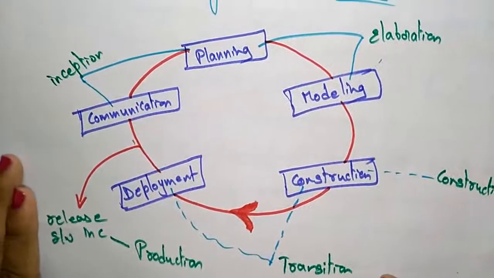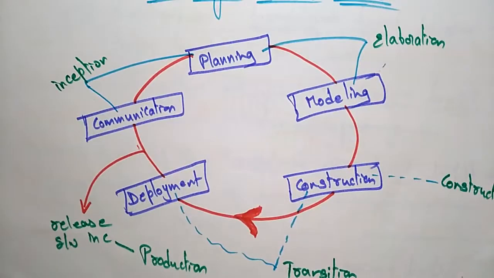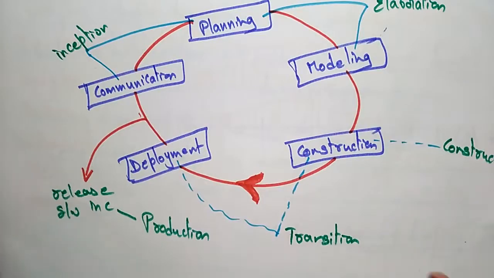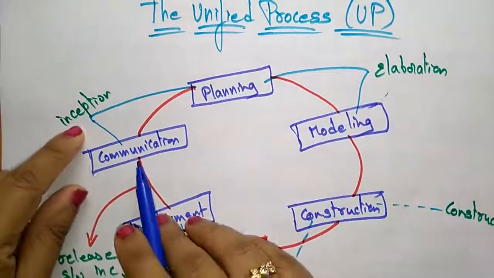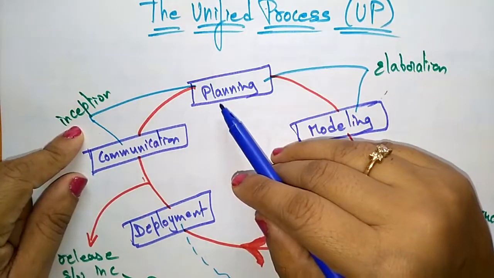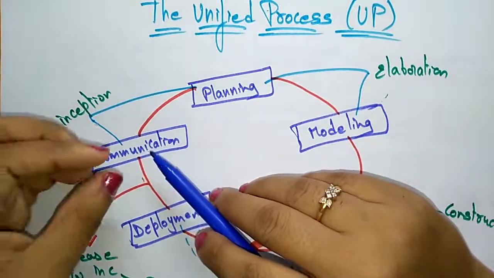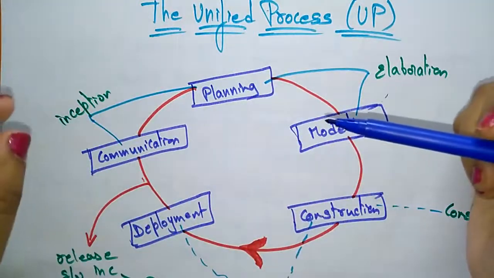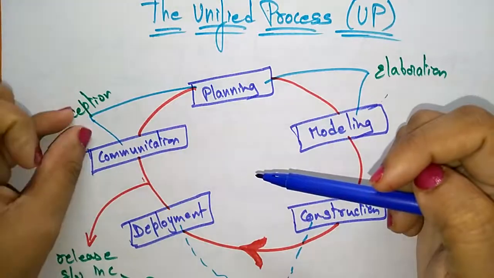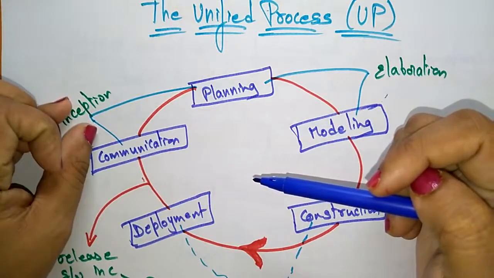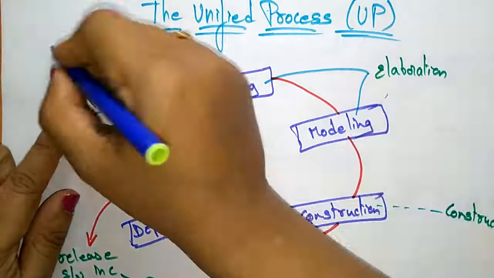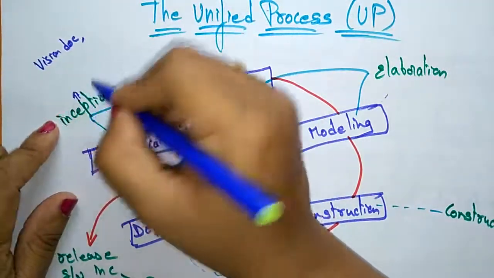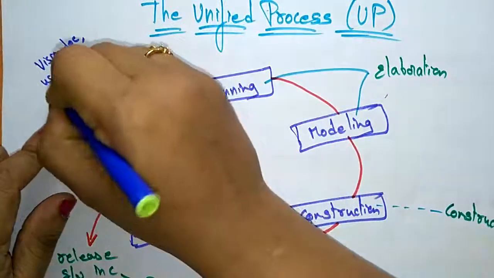Now coming to the unified process model. The unified process model has the inception phase, elaboration phase, construction phase, transition phase and the production phase. The inception phase is a combination of both communication and planning. Instead of calling it communication and planning, the unified process model writes the name as inception. What will the inception phase do? Here the inception produces the vision document, and it uses the initial use case models.